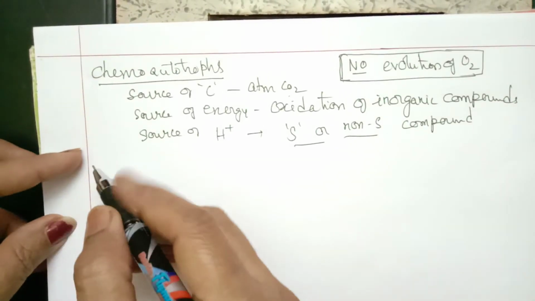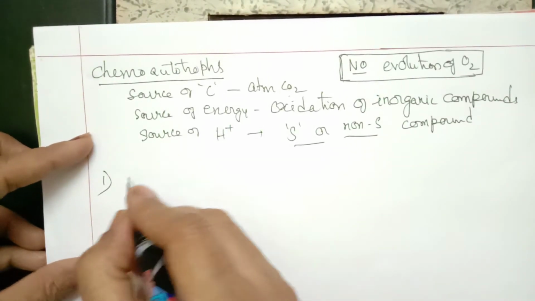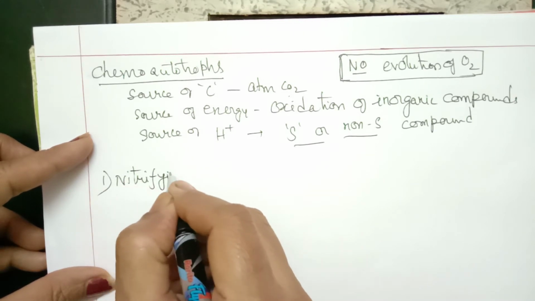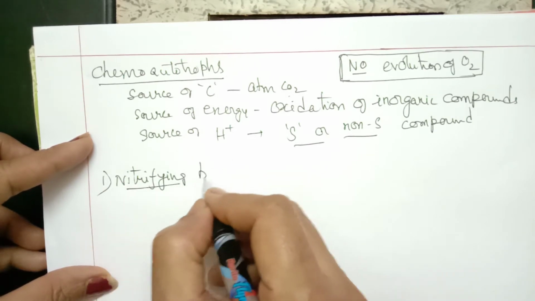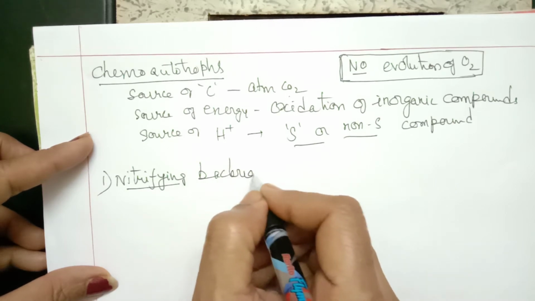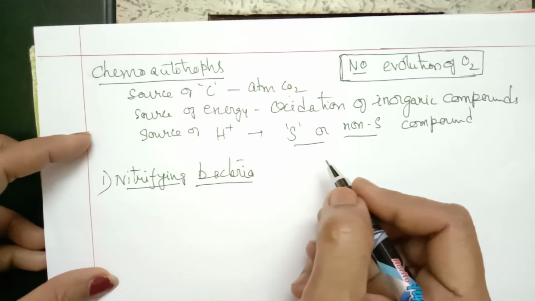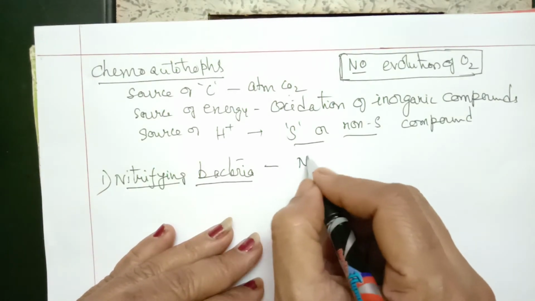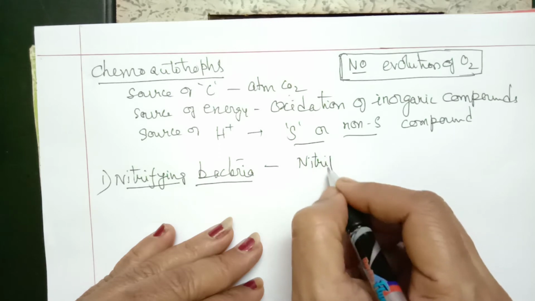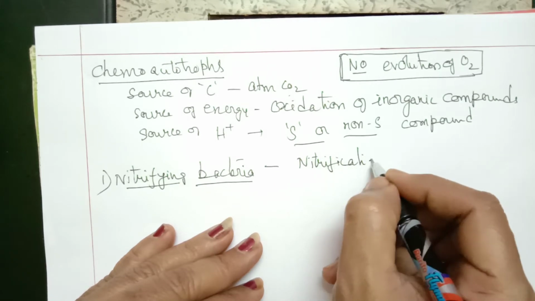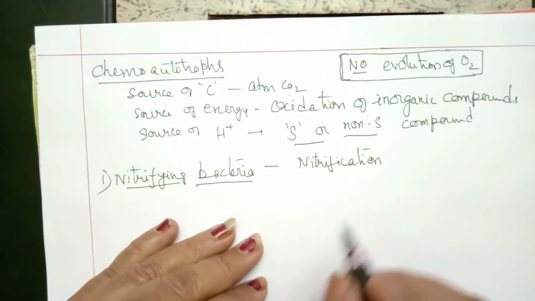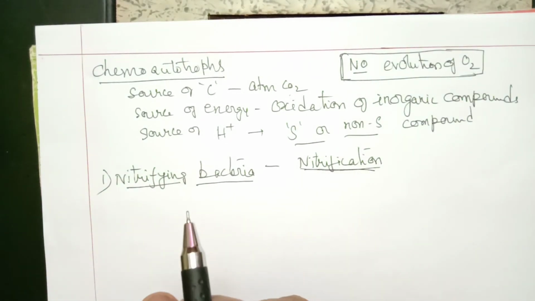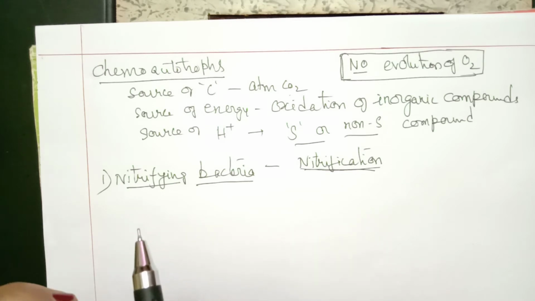First example we will take, nitrifying bacteria. Nitrifying bacteria are those which bring about the process of nitrification, which is one of the important stages in the nitrogen cycle. So these are involved in the process of nitrification. These are called nitrifying bacteria.